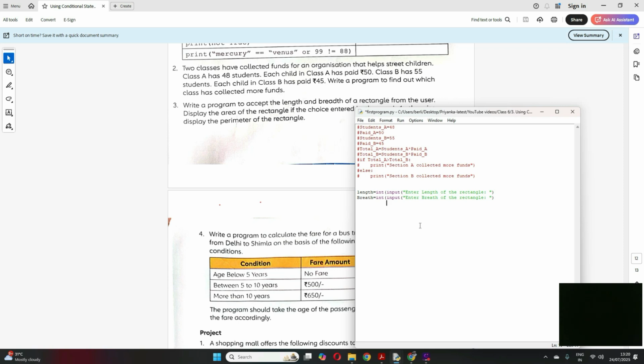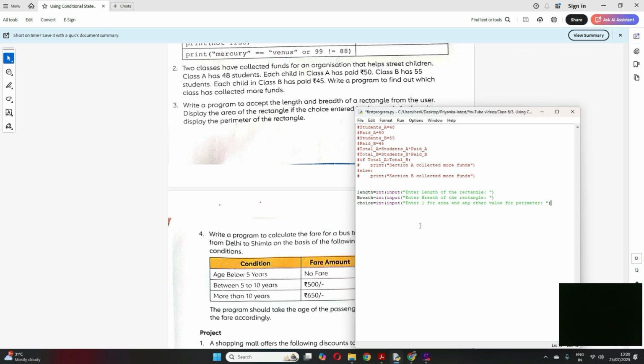Now I have the third input, which is the choice, right? So I take the variable choice is equal to, it should be integer again, input, enter 1 for area and any other value for perimeter, correct?